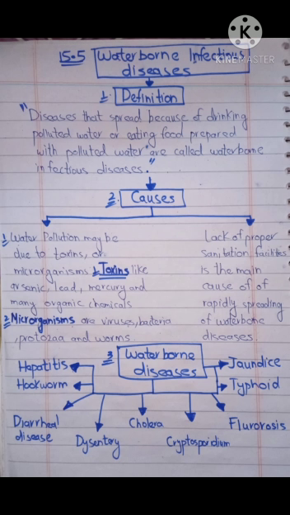Lack of proper sanitation facilities is a main cause of the rapid spreading of waterborne diseases. Now students, thirdly we will talk about the waterborne diseases like hepatitis, hookworm, diarrhea, dysentery, cholera, fluorosis, typhoid, and cryptosporidium.